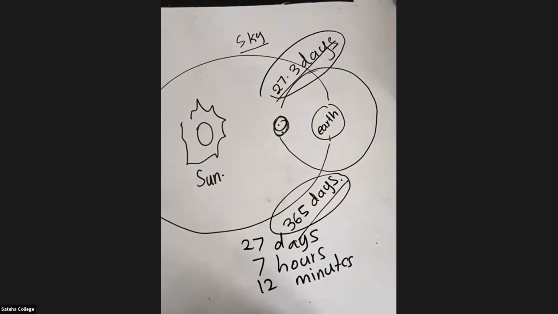Now we'll move on to the next part. Now we are going to study what is known as a solar eclipse. I taught you earlier, there are two types of eclipses. So what are they, students? What are the two types of eclipses?